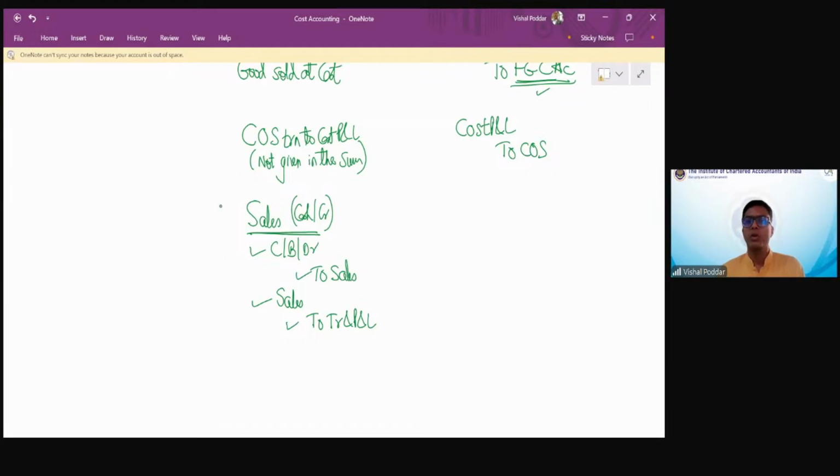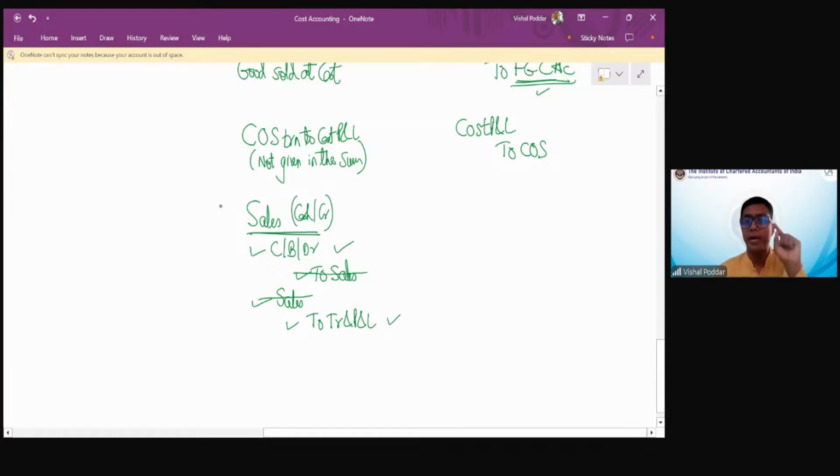Now, since we are not having a sales account, we have to pass an entry without the sales account. So I will merge both these entries. If I merge both, my entry for sales becomes cash, bank, debtors debit and trading P&L account credit.